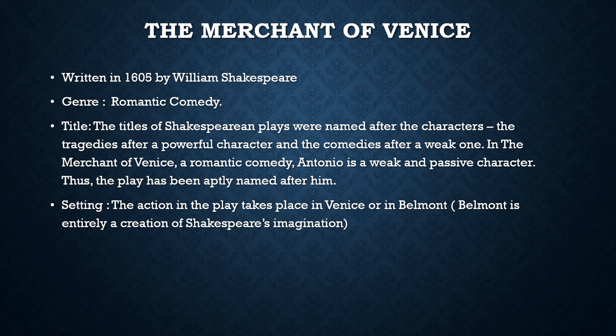The Merchant of Venice. The Merchant of Venice was written by Shakespeare in 1605 and it comes under the genre of romantic comedy. You know what a romantic play is and you know what a comedy is, so it can be called a romantic comedy. About the title of the play. The titles of Shakespearean plays were named after the characters. The tragedies were named after a powerful character and the comedies after a weak one.